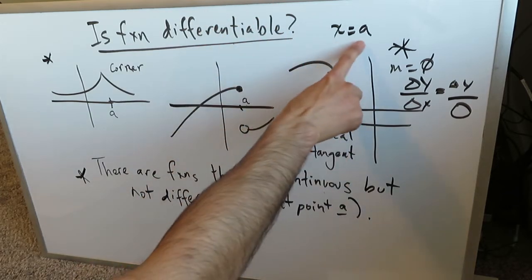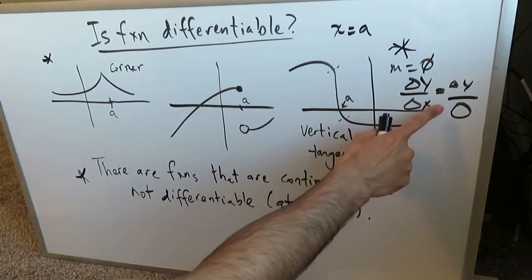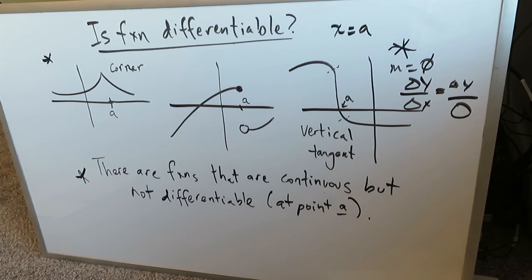Remember, all vertical lines x equals a have undefined slopes. Horizontal lines y equals b have a slope of 0 because there is no change in y but there is a change in x. That's fine. A slope of 0 is legitimate. But a slope of y over 0 is not legitimate, it's undefined.